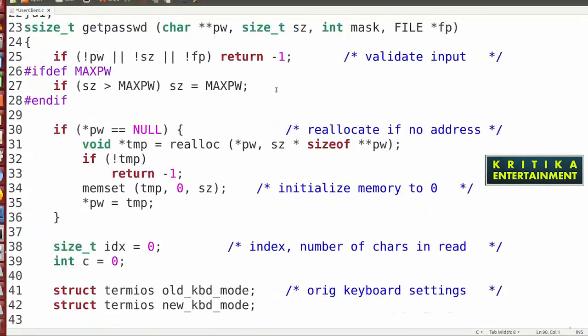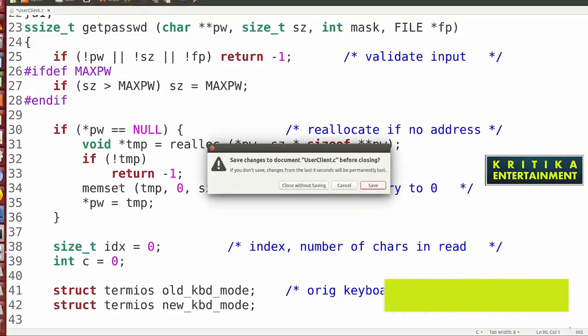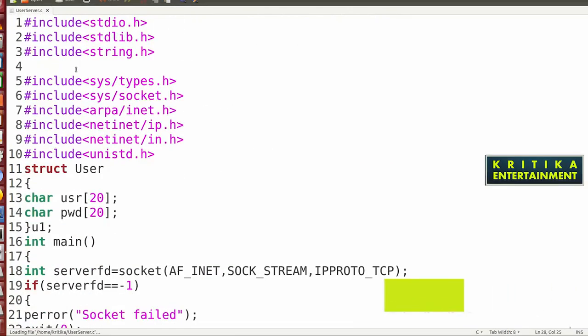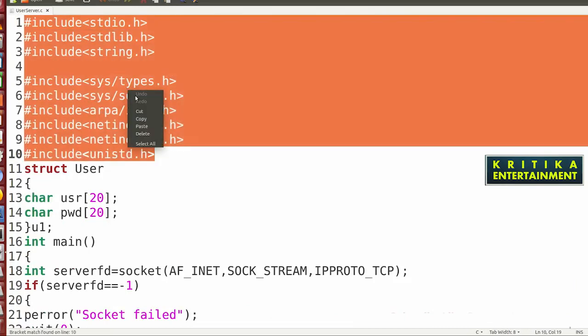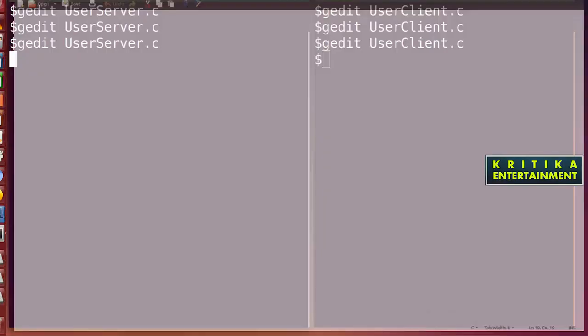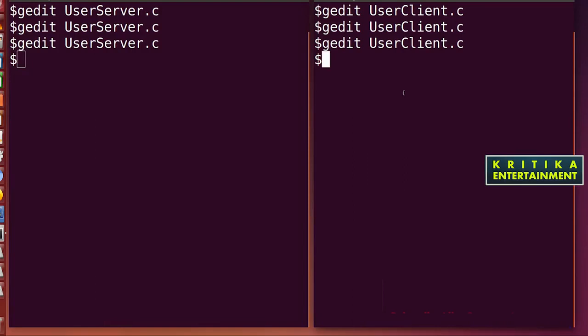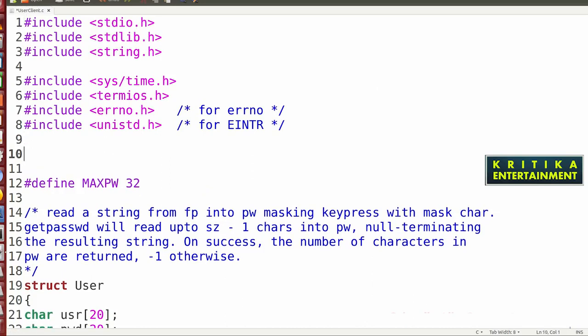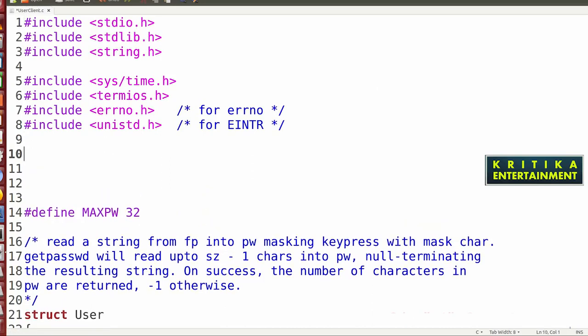Then next what will we do? I'll save this. Then again open this. Okay, then I'll first copy this code, then again paste it in the client side, because this is socket code. Okay, for the socket code I'll enter, so here I'll paste this code.